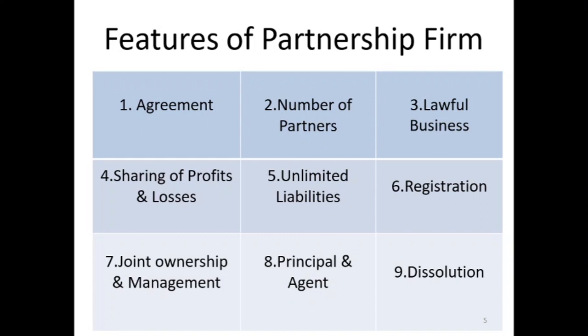Joint ownership and management. Each partner is a joint owner of the property of the firm. They cannot say that I have a computer in the name of the firm and I will use this computer for my own purpose. No, they cannot use it for personal purpose. It only has to be used for partnership purpose or the purpose of the business of the partnership.